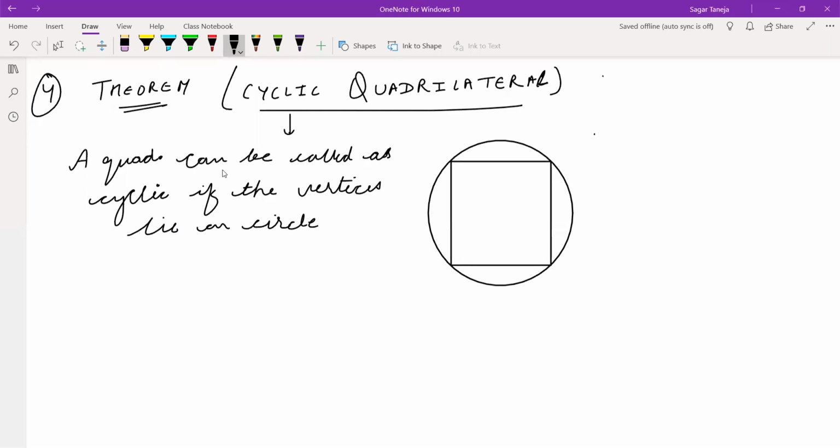Clear? You can call any quadrilateral cyclic if its vertices lie on a circle.